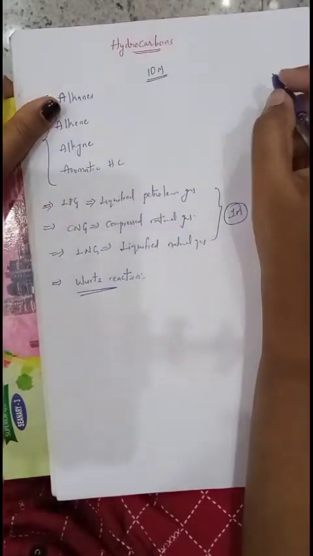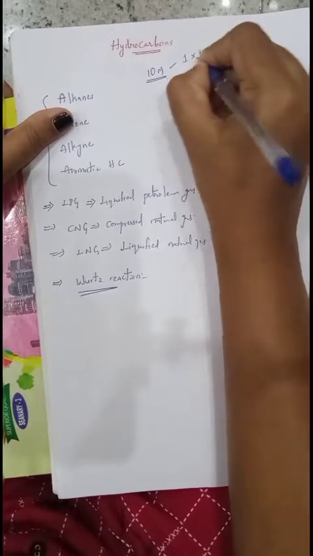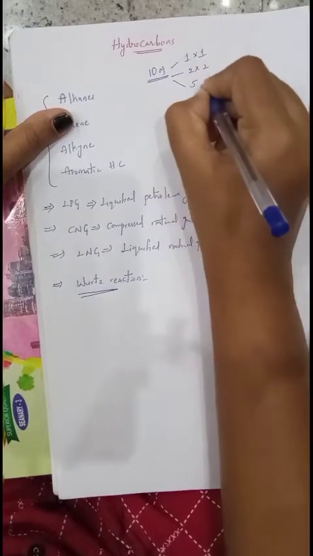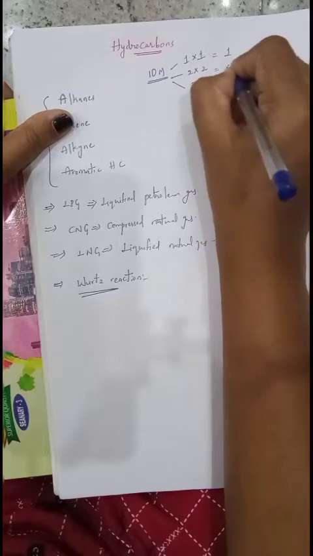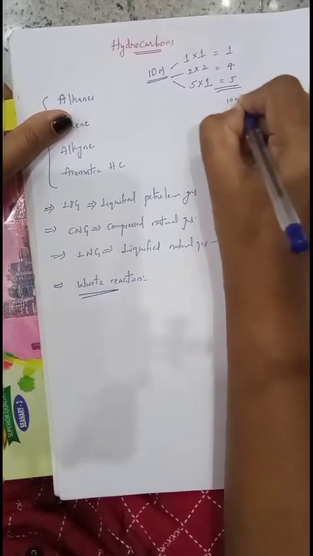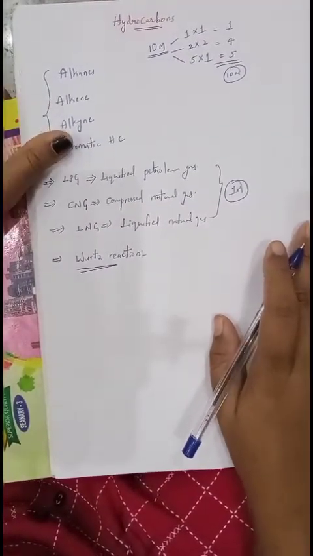You will get one 1 mark question, two 2 mark questions and one 5 mark question. That is 1 into 1 is 1, 2 into 2 is 4, 5 into 1 is 5. Total weightage is 10 marks.